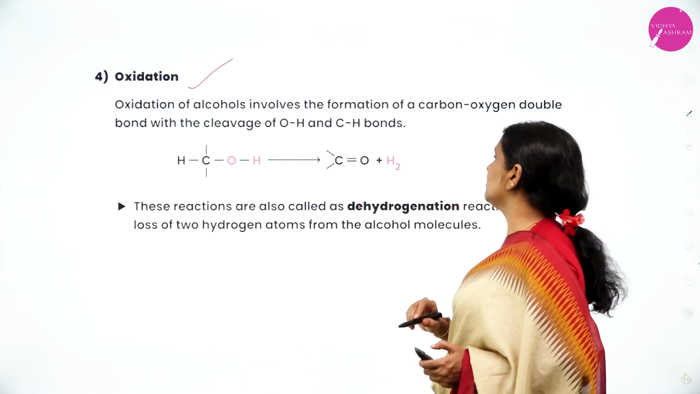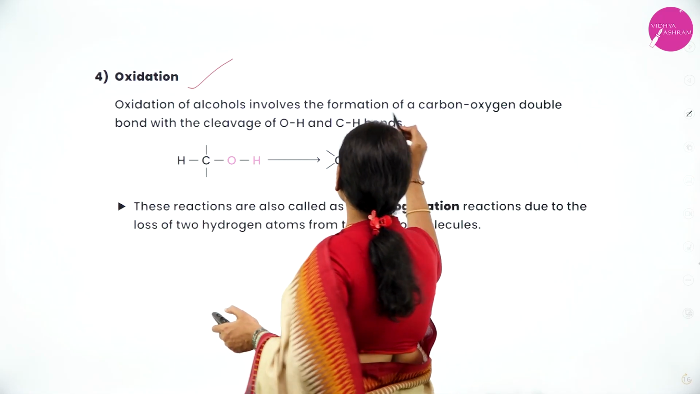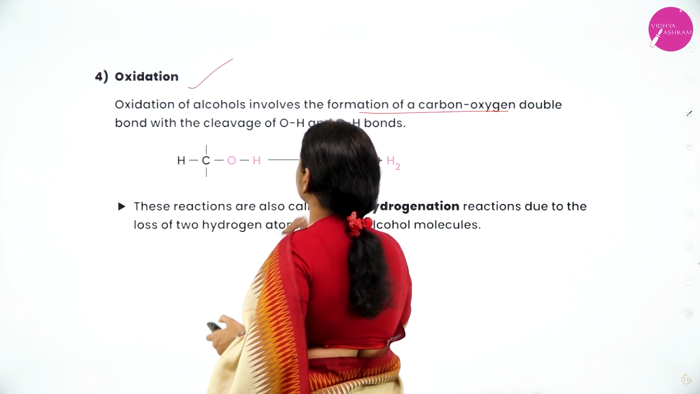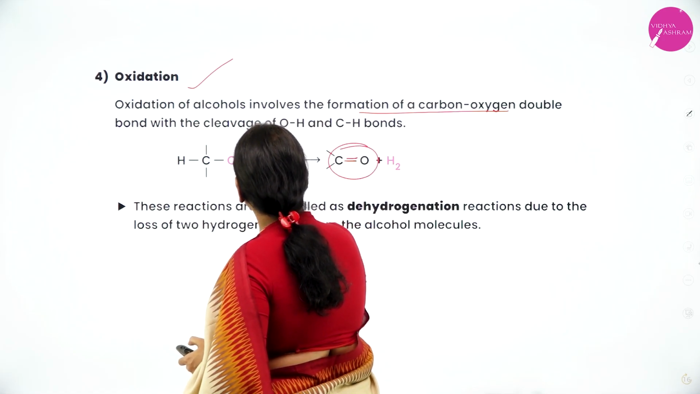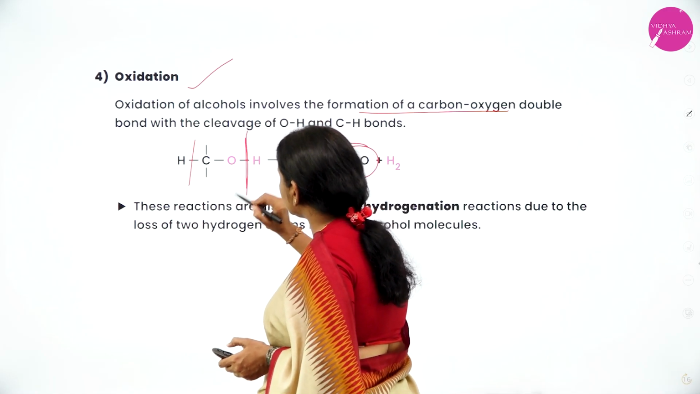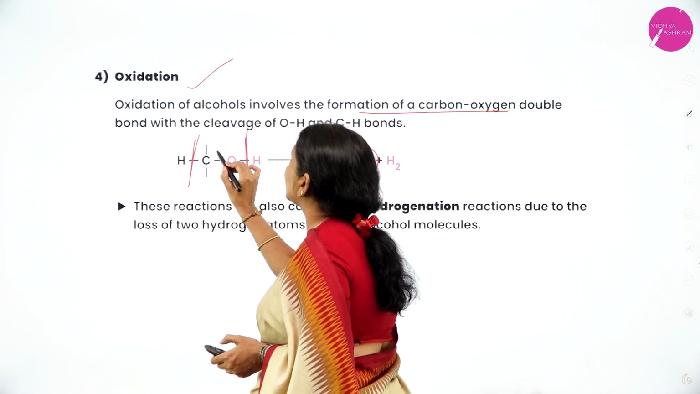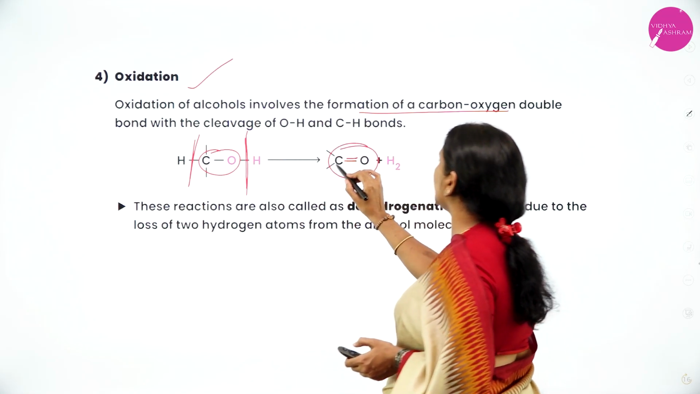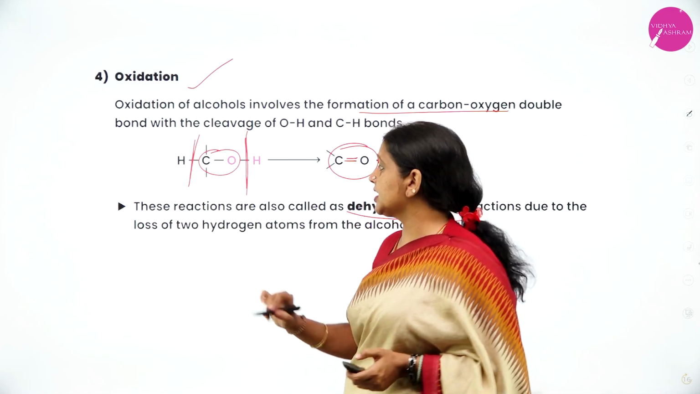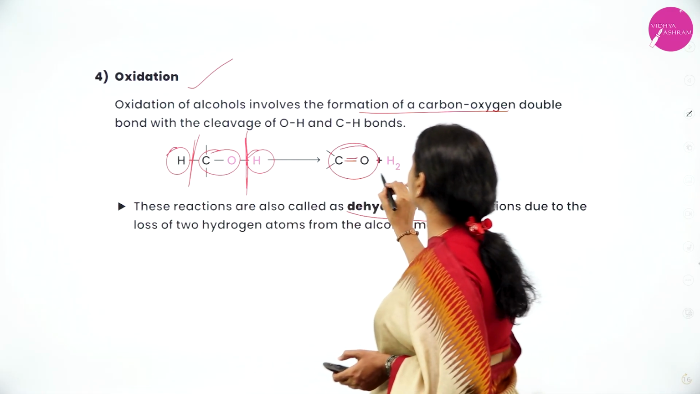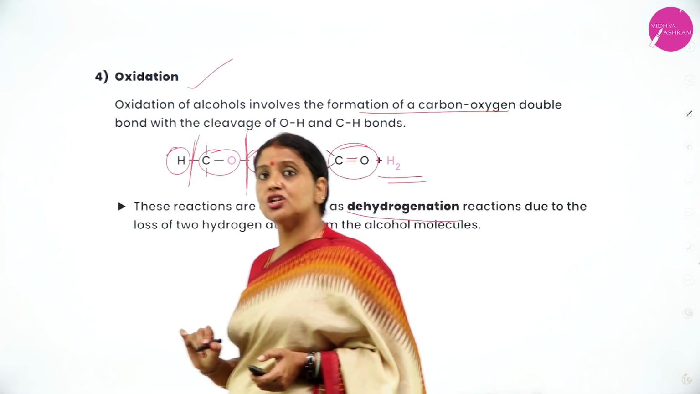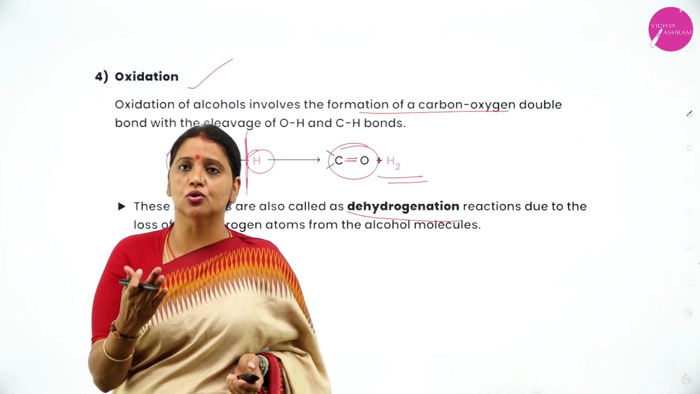Next, fourth reaction is oxidation. Oxidation of alcohol involves the formation of carbon-oxygen double bond by breaking of OH bond and CH bond. During oxidation, there is a breakage of OH bond as well as CH bond. Carbon-oxygen single bond becomes carbon-oxygen double bond. This reaction is also called dehydrogenation because there is an elimination of hydrogen. Therefore, oxidation of alcohol is also called dehydrogenation.